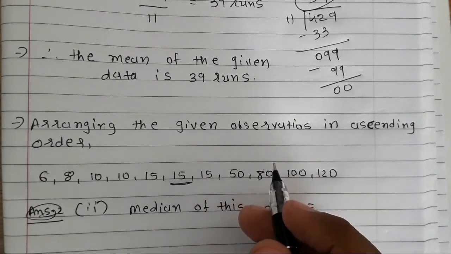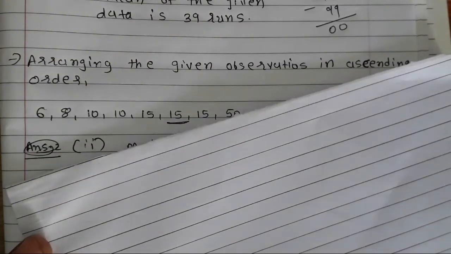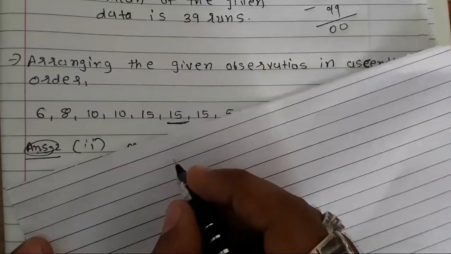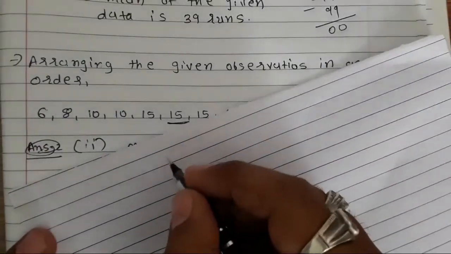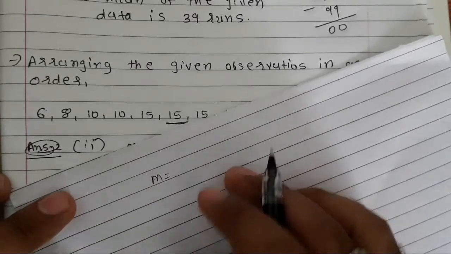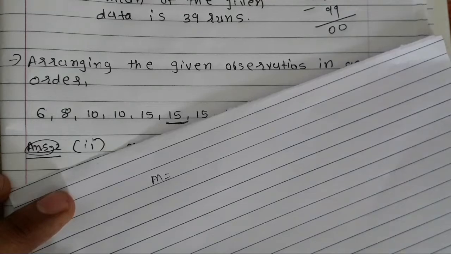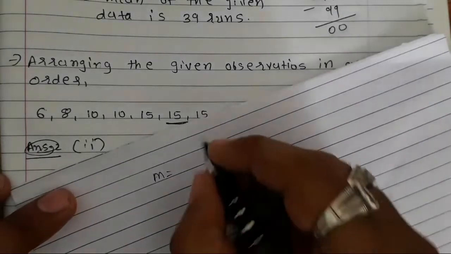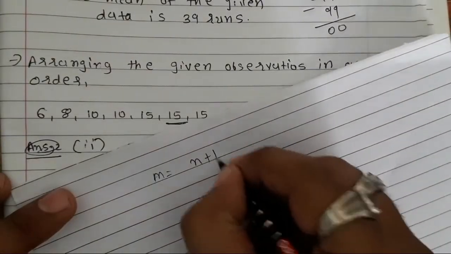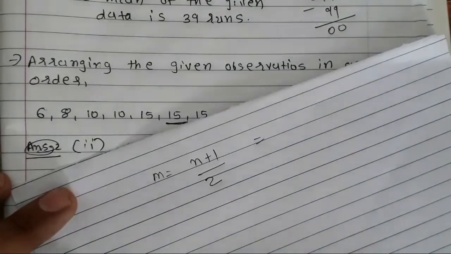Now the question arises: how to find the median? Many students find it difficult to find the median. Whenever there is a large data set, suppose 11 or 15 or 37 observations are given and you have to find the median, it becomes quite difficult. So the equation is median is equal to n plus 1 divided by 2. Now what does n represent here? n means the total number of observations, that is, how many observations are given.